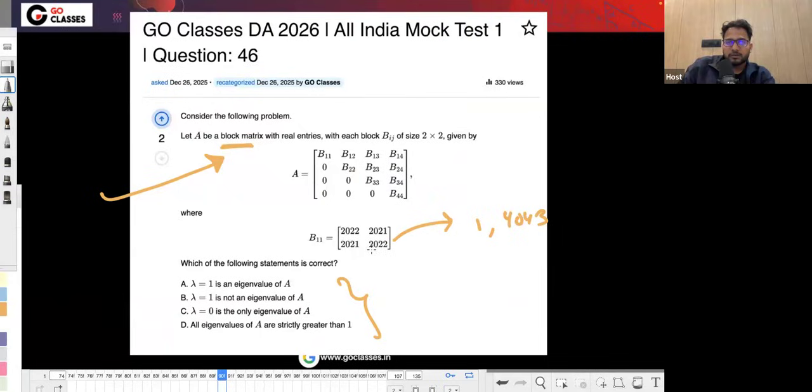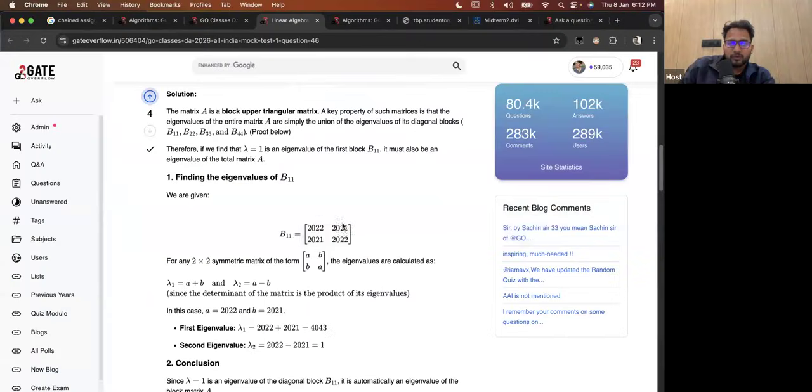Actually, this is a symmetric matrix also. For a symmetric 2 by 2 matrix there seems to be some other method. You can say a plus b and a minus b, because the determinant is a square minus b square, and the product of eigenvalues is also the determinant. If you factor it out, it will be a plus b and a minus b. And the summation will be the trace, which is 2a.